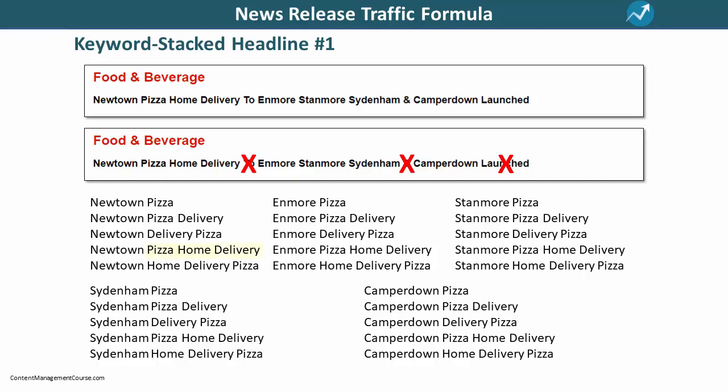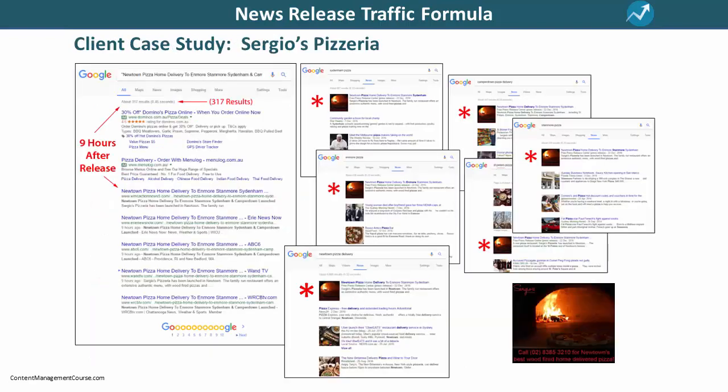So, with words like Pizza Home Delivery, we can create additional word combinations like home delivery, pizza delivery, home delivery pizza, etc. We can also create all different combinations and permutations for each of the suburb words in our headline. In this example, words like Newtown, Sydenham, Enmore, Stanmore, and Camperdown. So, what kind of results did the client get with this news release? Well, as you can see here, Google picked up the news release from over 300 news outlets less than 9 hours after we sent the news release out, and began ranking Sergio's Pizzeria for all these keyword combinations.